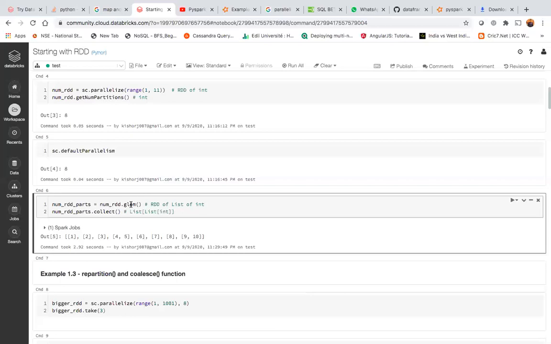I don't want to always go with hash partitioning. I just want to apply some aggregations based on customer ID. So I would rather create the partitions in such a way that each partition has the records of one customer ID. Each customer ID may have say 10 transactions, 1000 transactions, or 5000 transactions. So each partition has transaction records corresponding to a single customer ID or single date on which you are applying the grouping. Getting my point? So you can control the number of partitions, and you can control the records inside each partition. Everything you can control. Here I am not doing anything.